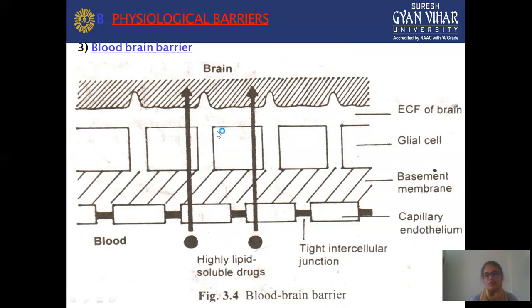When you take the drug, it directly reaches your brain, and there is a certain condition also required. If your drug is highly lipid soluble or lipophilic, then it does not show any membrane problem or any issue regarding this formation. It directly reaches your brain without any problem.